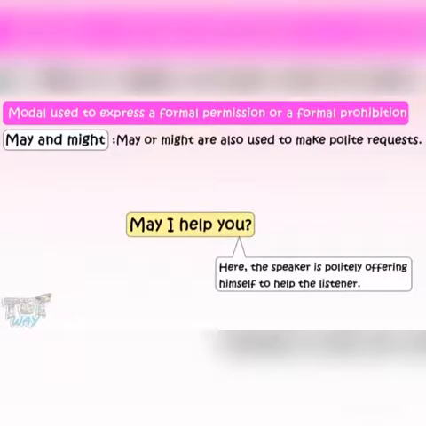May or might are also used to make polite requests. For example, may I help you? Here, the speaker is politely offering to help the listener. Now let's learn the usage of shall, should, and ought to.